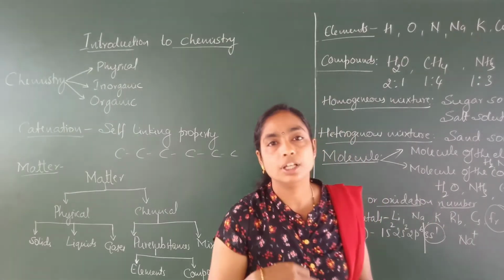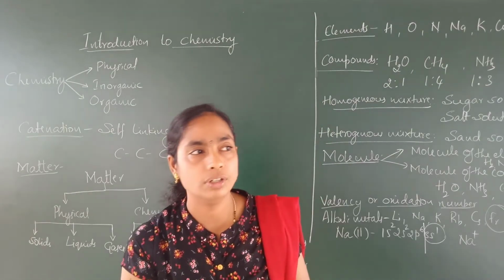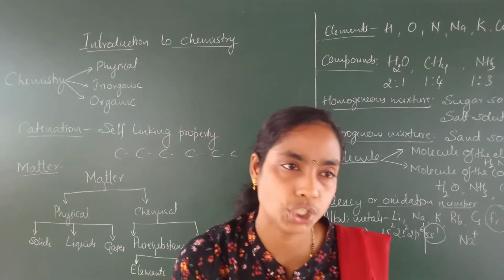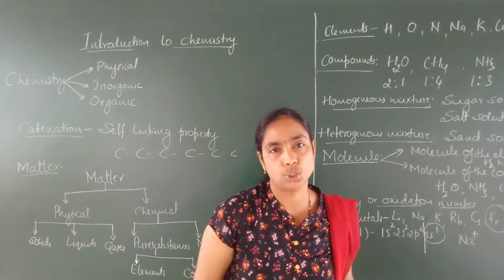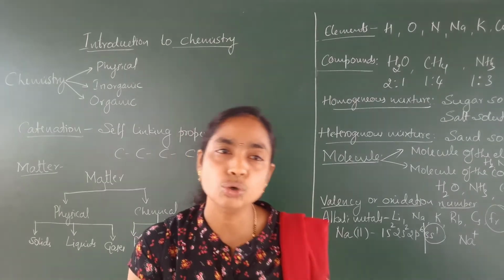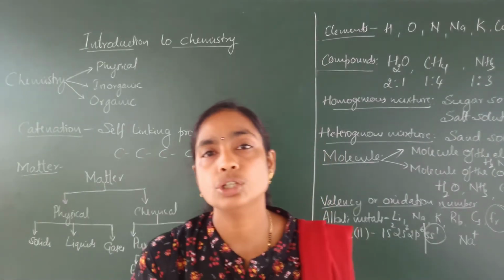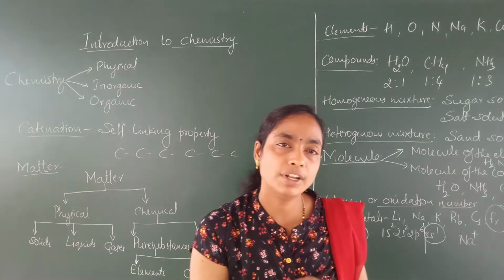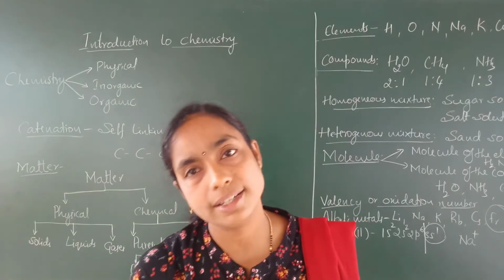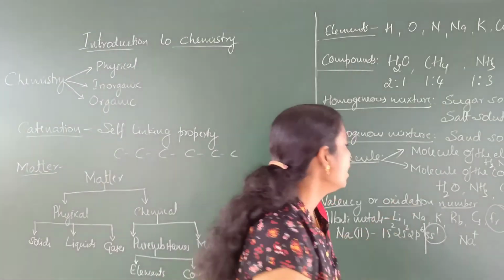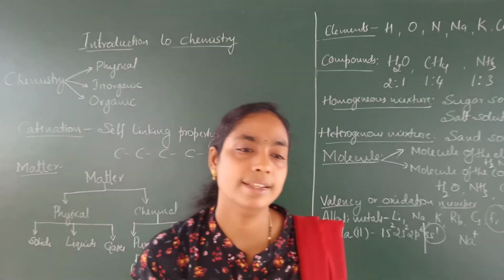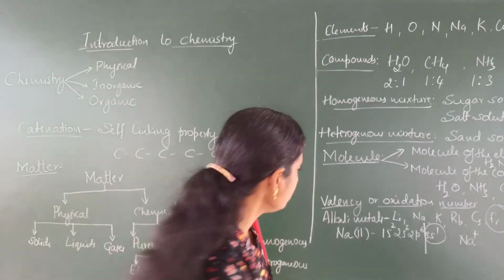If the atom loses its valence electron, then it gets a positive charge. If it loses 1 electron, it gets 1 positive charge. If it loses 2 electrons, then it gets 2 positive charges. If it loses 3 electrons, it gets 3 positive charges. So alkali metals show the valency +1.